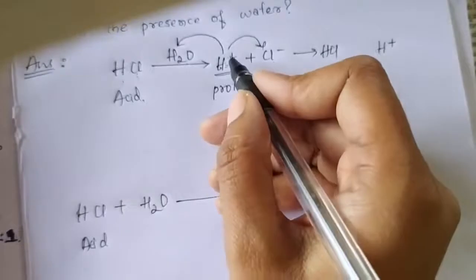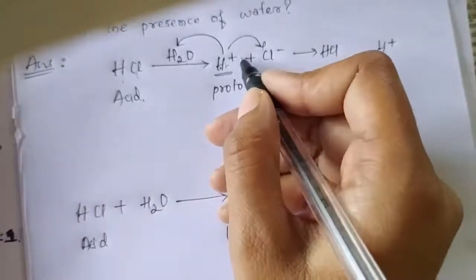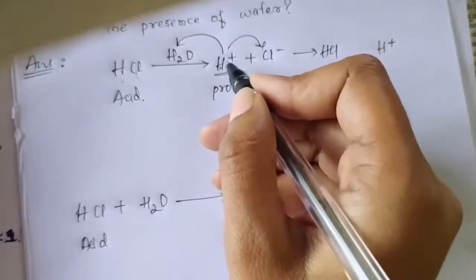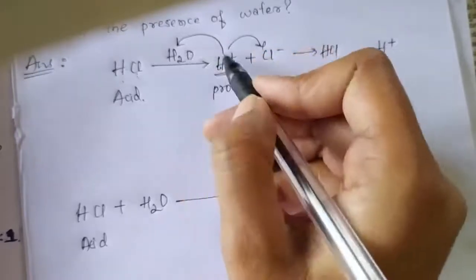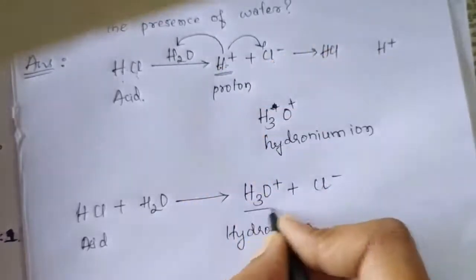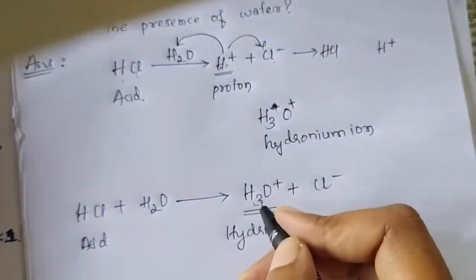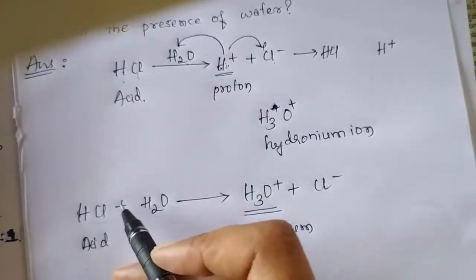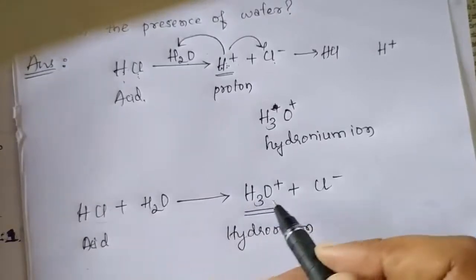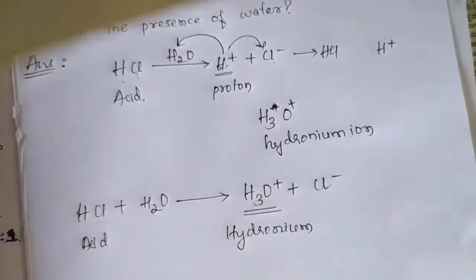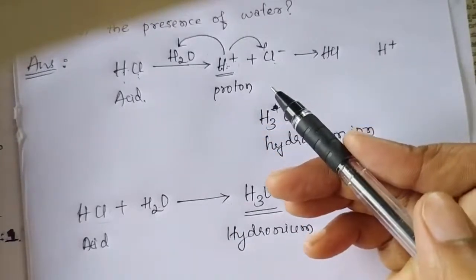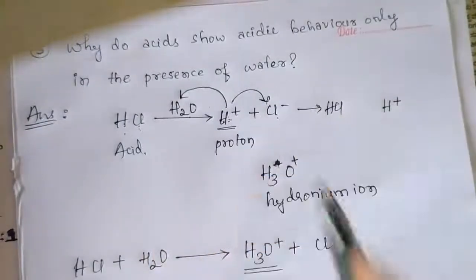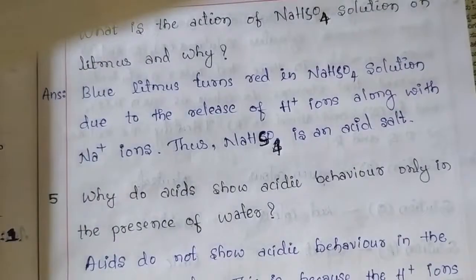So the hydrogen ion or proton released here does not exist in free form. Always it exists in the combined form with water. It combines with water and forms the hydronium ion. If the water is not available, this hydrochloric acid molecule will not undergo ionization. Because of this reason only, acids show acidic behavior only in the presence of water. Okay, now we will move to the next question.